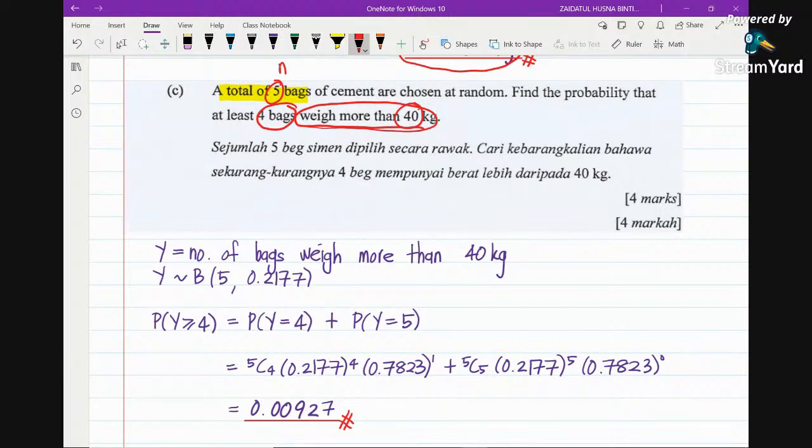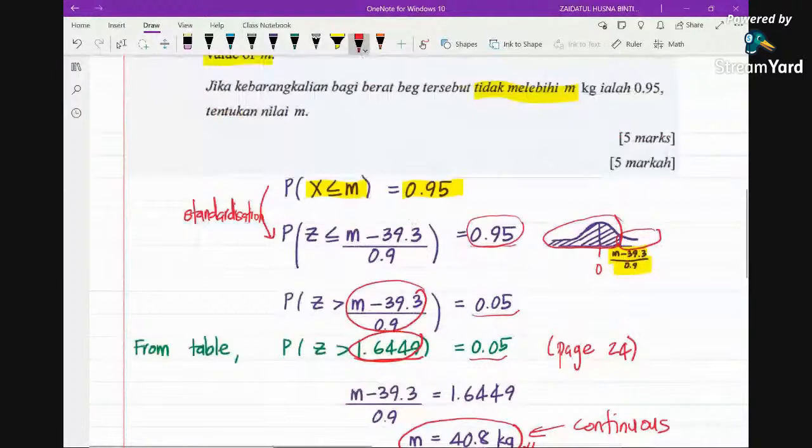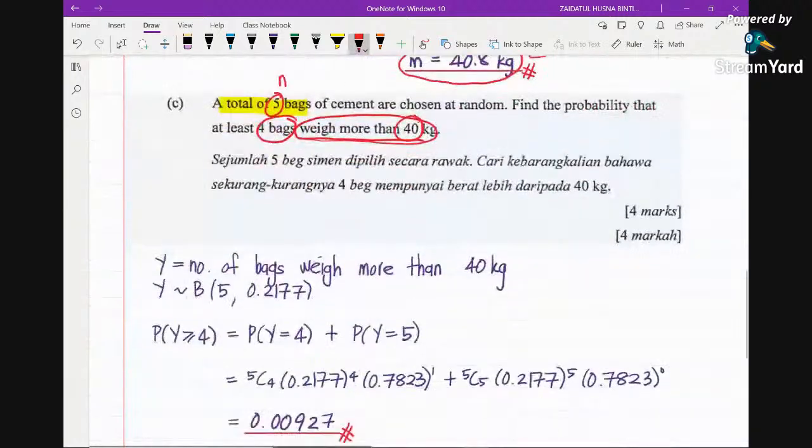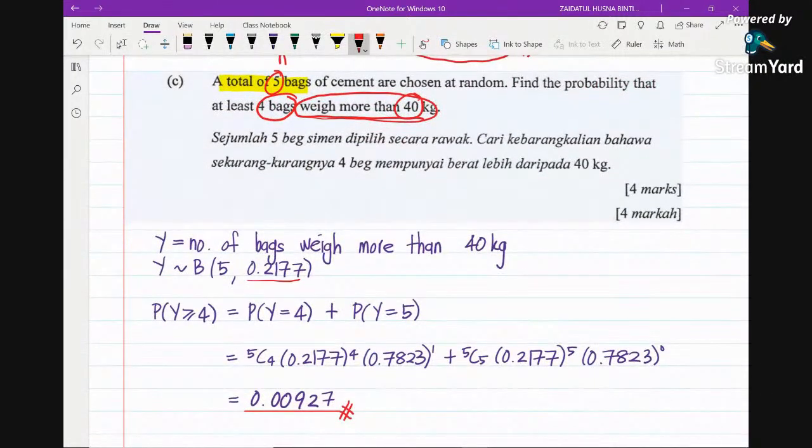If you notice, from part A, the probability of X greater than 40, that the weight of cement is greater than 40, is this. This value is going to be the probability of success for this random variable.